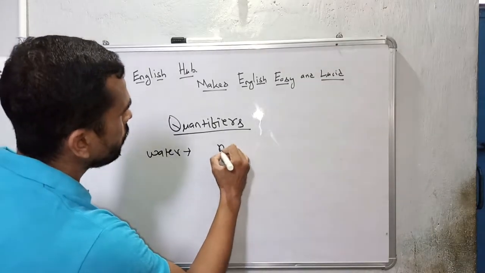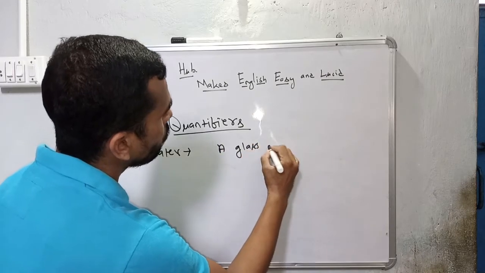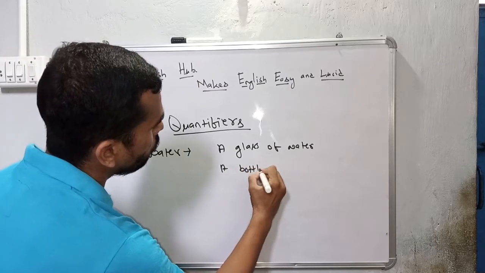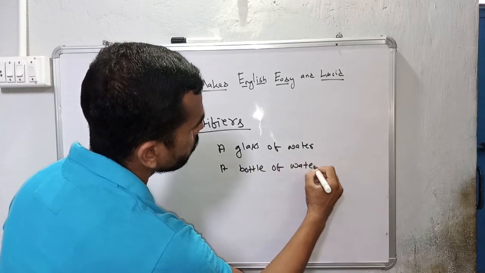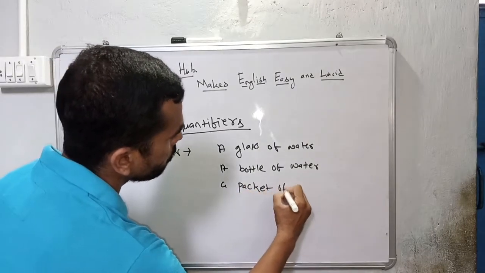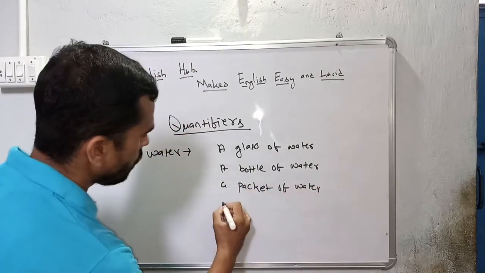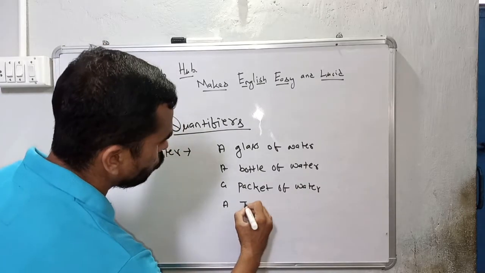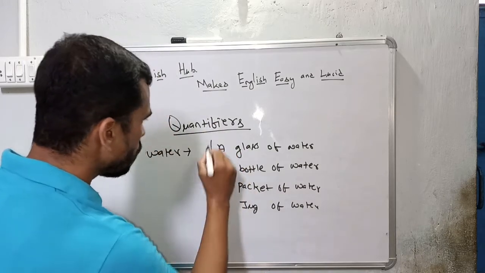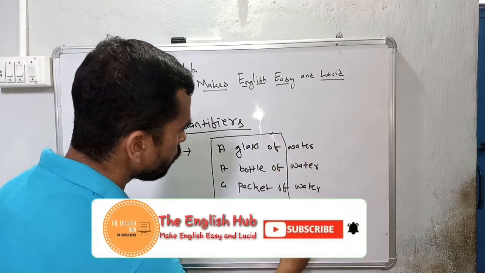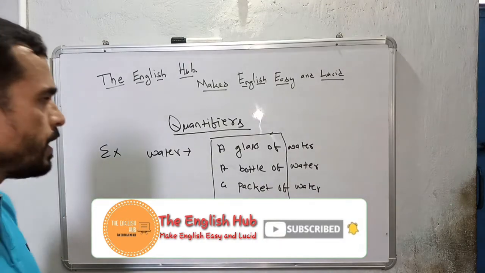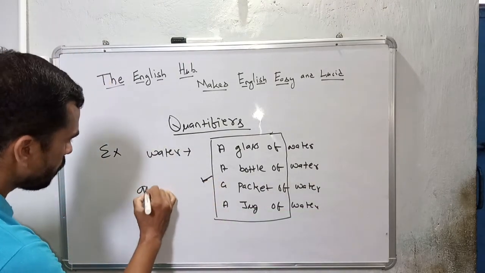For example, a glass of water, a bottle of water, a packet of water, a jug of water. So these, a glass of, a bottle of, a packet of, a jug of, are called quantifiers, right?